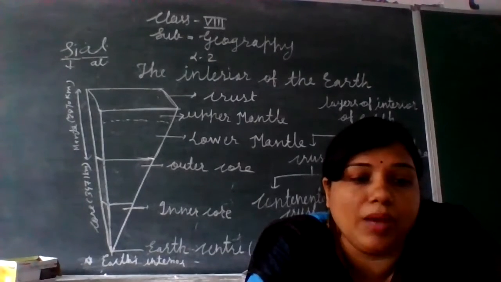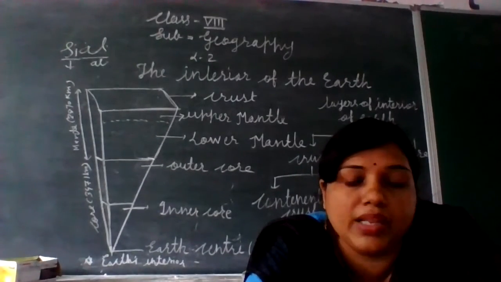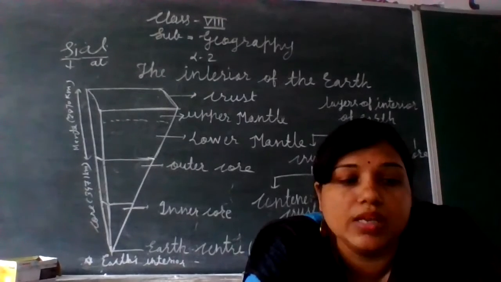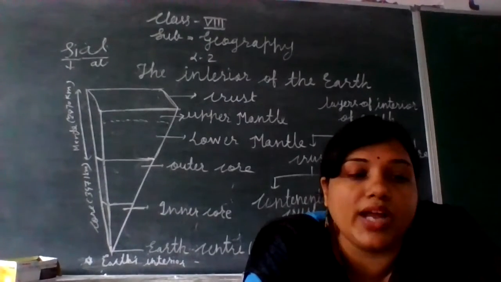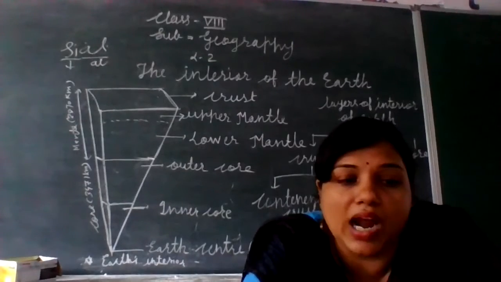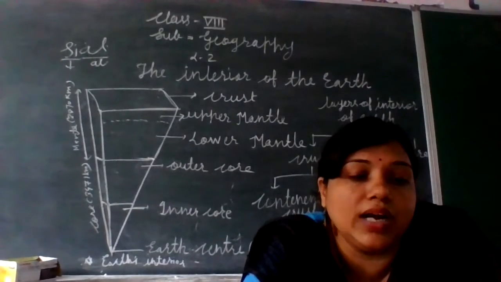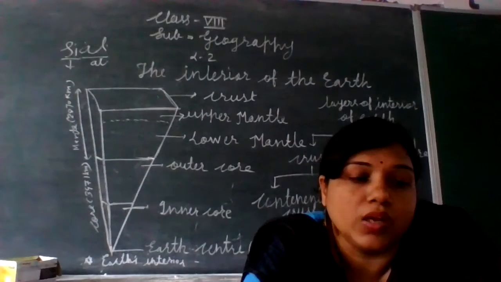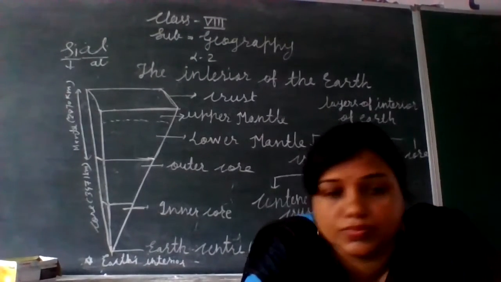In this layer, basalt and gabbro rocks are mainly found. Which ones? Basalt and gabbro. Please underline. In the oceanic crust, basalt is a very common rock.